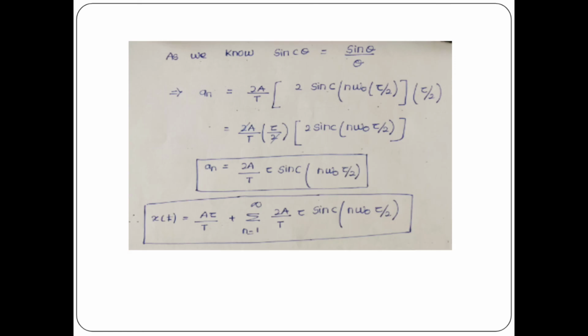Okay, so we have an extra tau by 2 here, so write it here, tau by 2 will get cancelled. This 2 will come here, that is 2A divided by T. This tau will come here, tau sinc(n omega naught tau by 2). This is the value of a n. So finally you write x of t equal to a naught plus a n, right? That is the general expression. b n is 0. So you write the final answer like this.